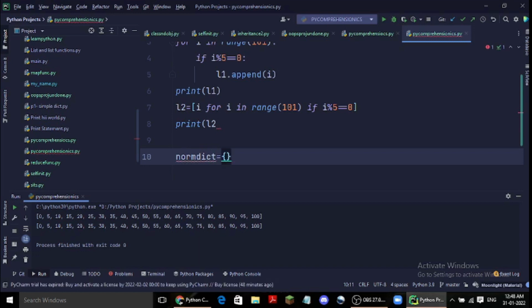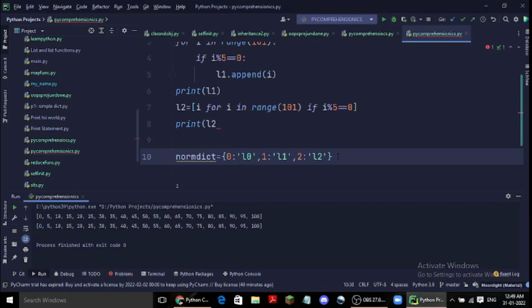Suppose we want a dictionary which has key starting from 0 and value L0, and the next key will be 1 and the value is L1, and the third key will be 2 and the value will be L2 and so on.